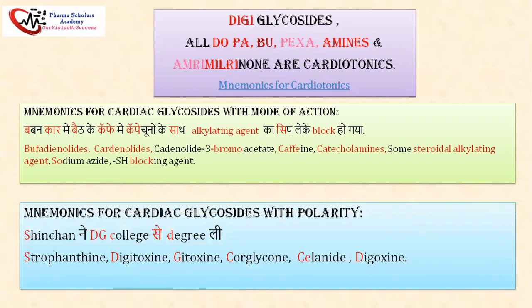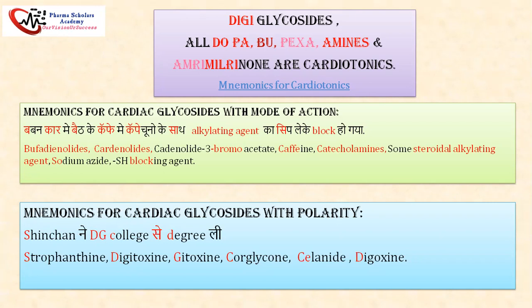Next, the mnemonic for the cardiac glycosides with polarity: सिंचान ने डीजे कॉलेज से डिग्री ली. S is for strophanthin, D is for digitoxin, G is for gitoxin, C is for corglycon, C is for celanide, and D is for digoxin. So you can see that by using these three mnemonics, we can easily remember all the drugs.